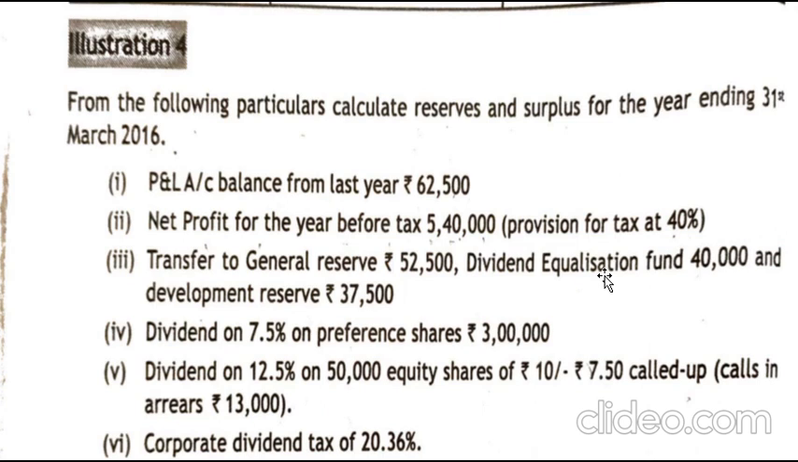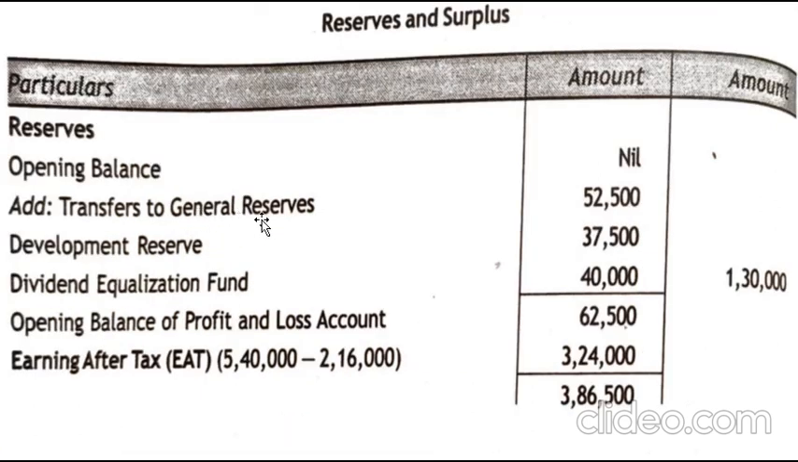As it is a reserve, we include that in the reserves column. So general reserve 52,500, dividend equalization fund 40,000 and development reserve. Development reserve can be any reserve maintained for the development of a particular land, property or anything, or against hazardous or harmful activities; a reserve maintained for future development. So these reserves will be added up to find the total reserves. According to the calculation, transfer to general reserves, 52,500.